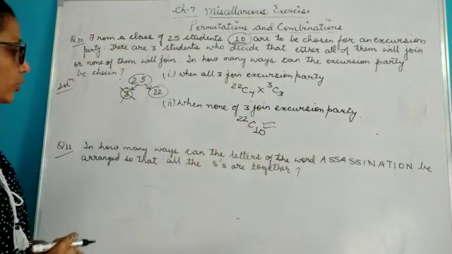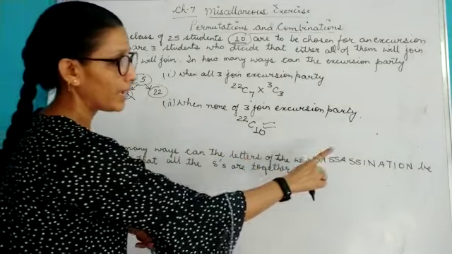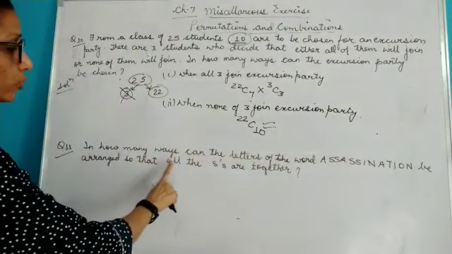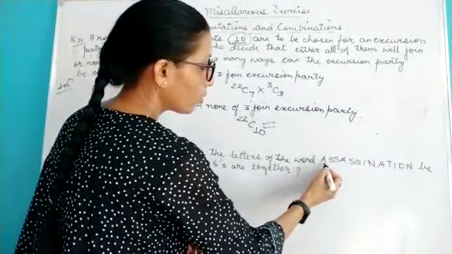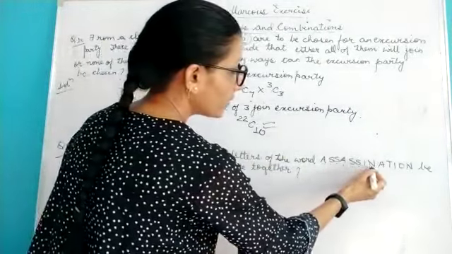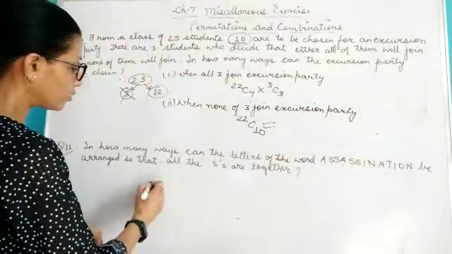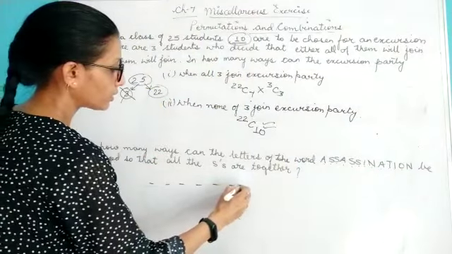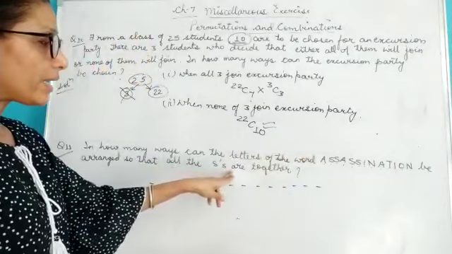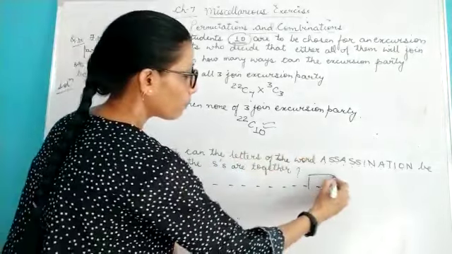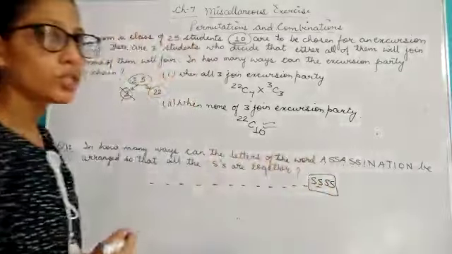Let's see the next question, children. Here it is given, in how many ways can the letters of the word ASSASSINATION be arranged so that all the S are together? Let's count the letters. 1, 2, 3, 4, 5, 6, 7, 8, 9, 10, 11, 12, 13. So we have 13 letters over here. Now, when all the S are together, that means this is the place where all S, that means 4 S, are there. So these S are coming together.